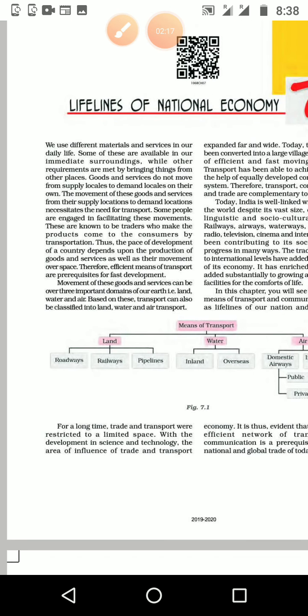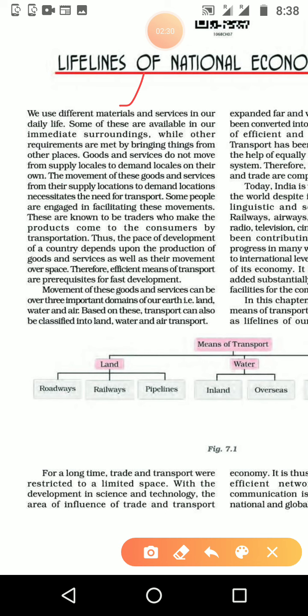We use different materials and services in our daily life. Some of these are available in our immediate surroundings, while other requirements are met by bringing things from other places. Some of the things, materials or services we need are near our own home, maybe available in our home itself.